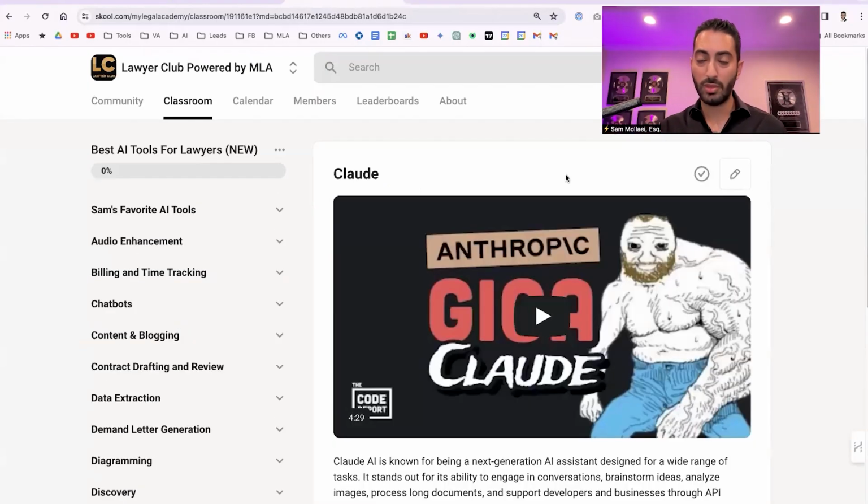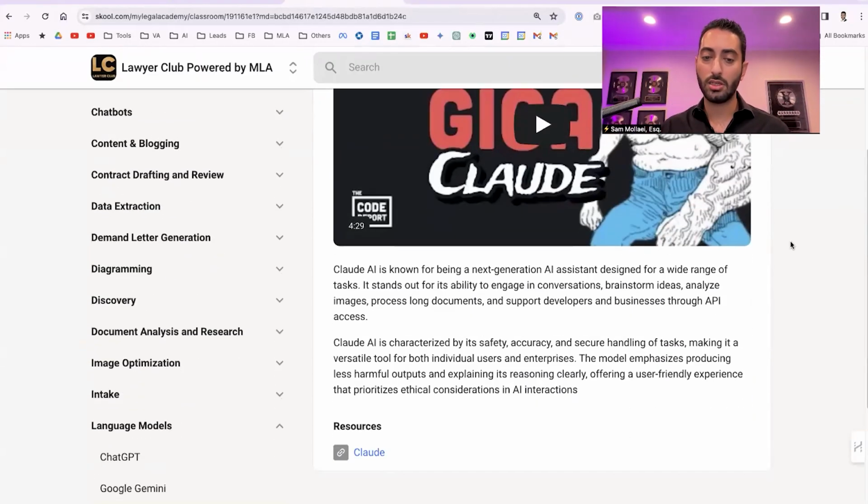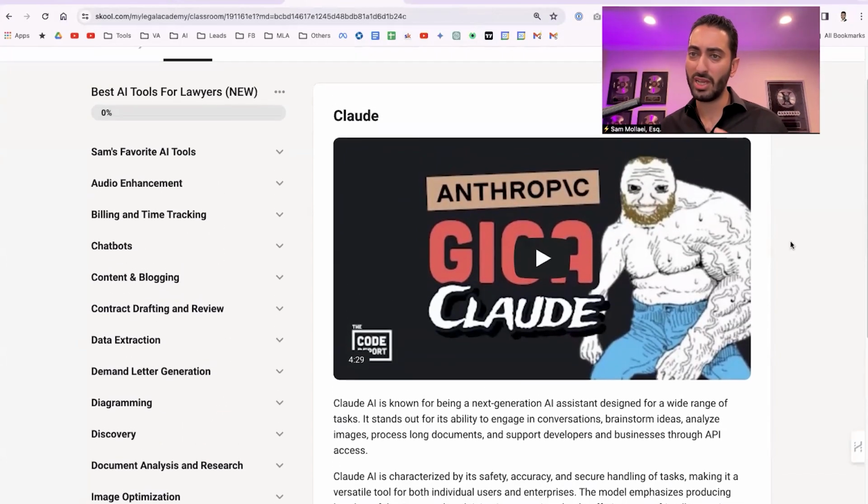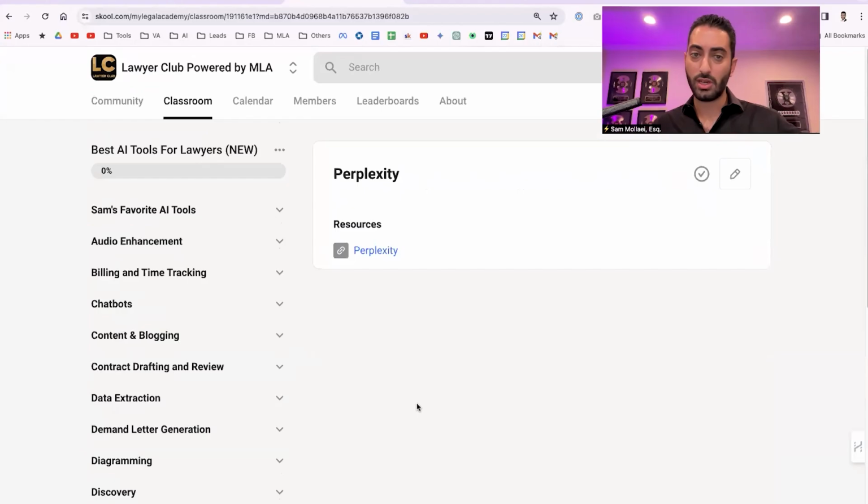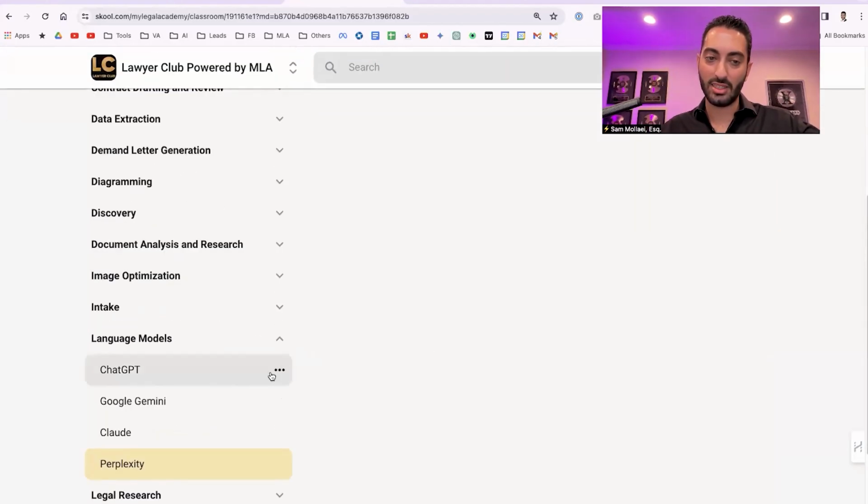The other ones that you may have heard about is Claude. What they're known for is usually allowing you to upload longer documents. If you have a 60-page document, sometimes ChatGPT may have a limitation. Claude has a bigger limit. And then there's also another one, Perplexity, that is another LLM that you're able to use. They all have their pros and cons. Again, based on my experience and what I use and what I've seen, ChatGPT and Google Gemini are the way to go.